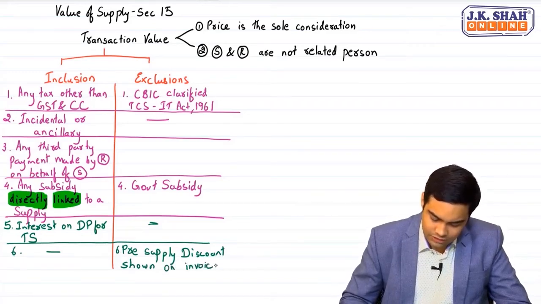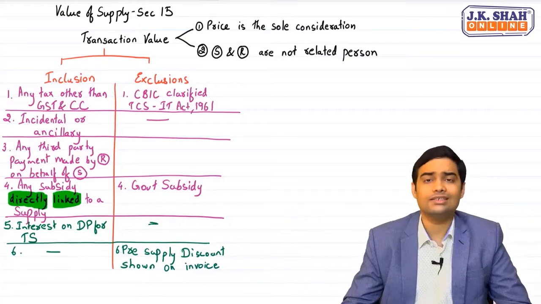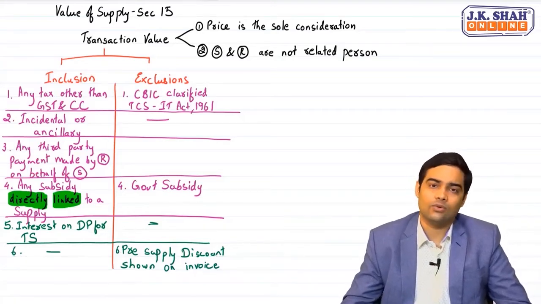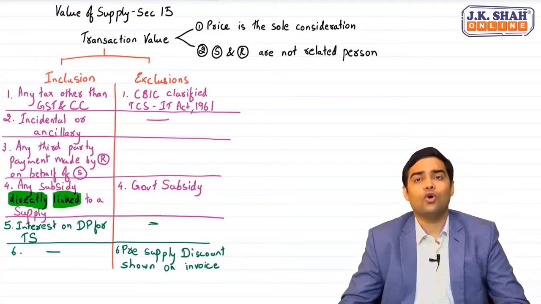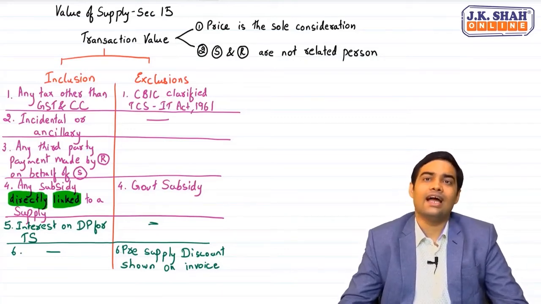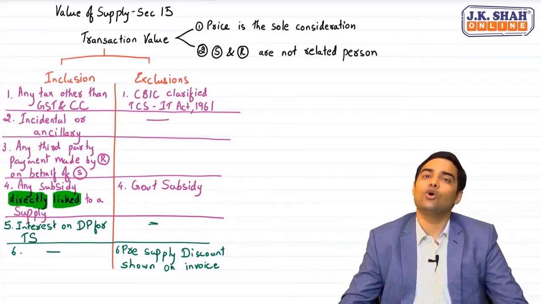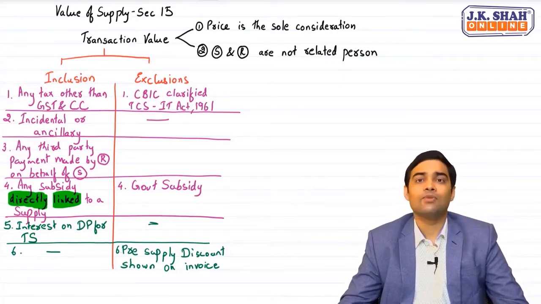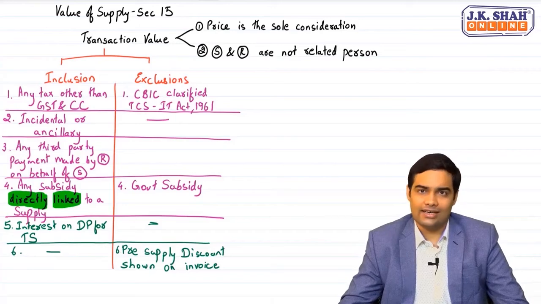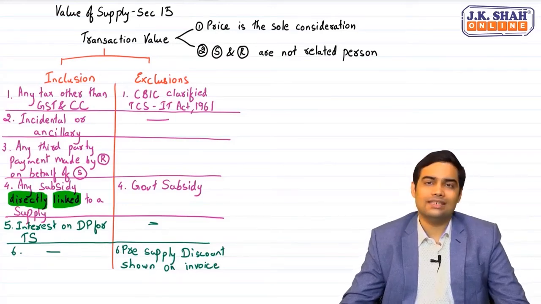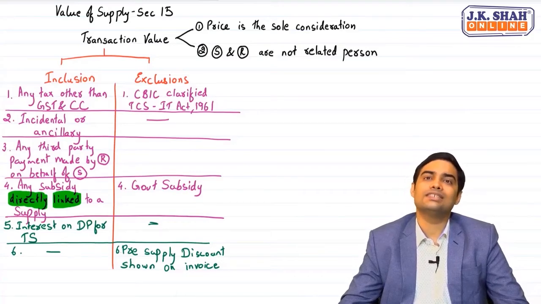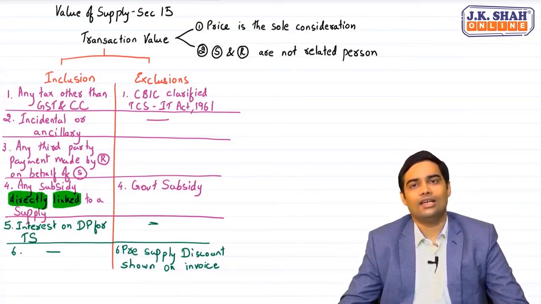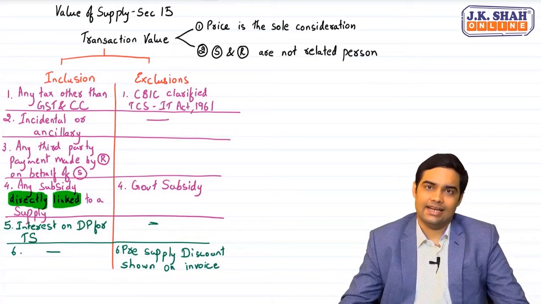Pre-supply discount, which is shown on the invoice. Now, what is the meaning of pre-supply discount? Pre-supply discount would mean where before or at the time of supply, a deduction is given and the other person is paying a lower amount. For instance, if a product is available for 100 and there is a 10 rupees discount which is shown on the invoice and the other person pays 90, then value will be considered as 90.